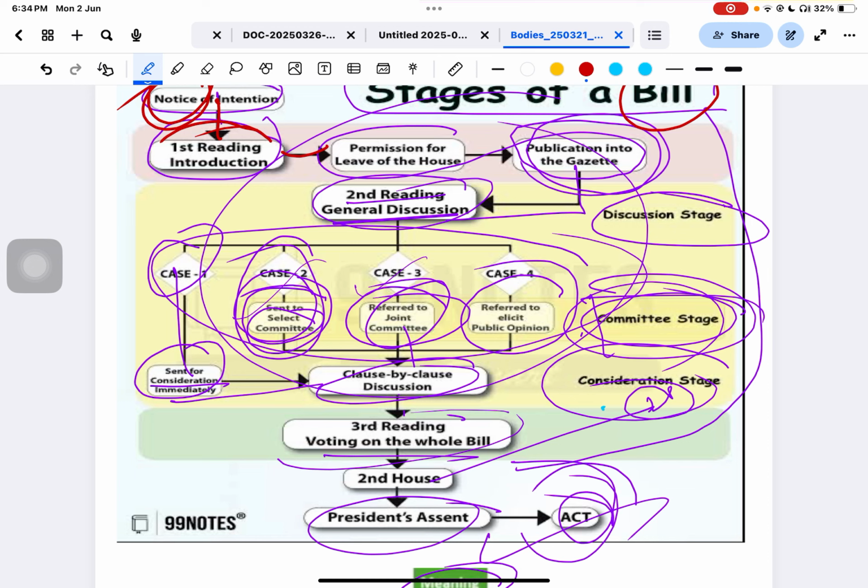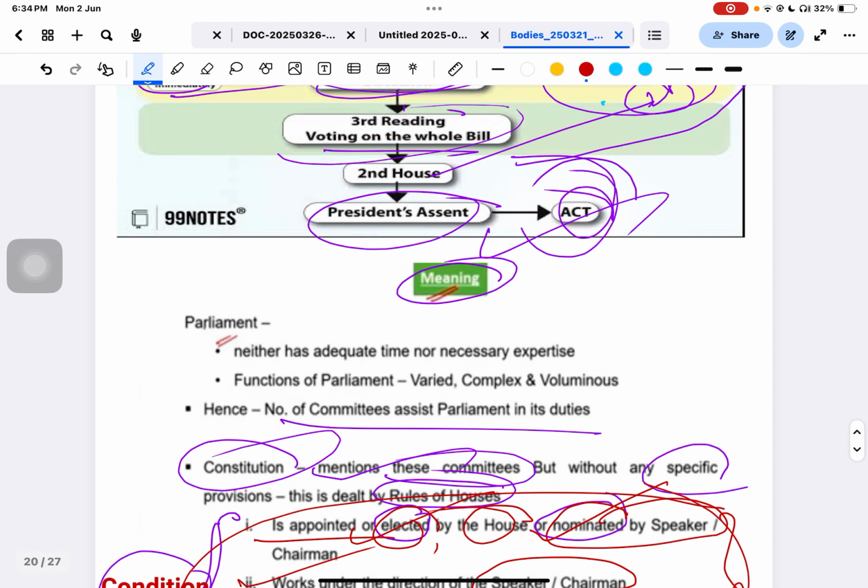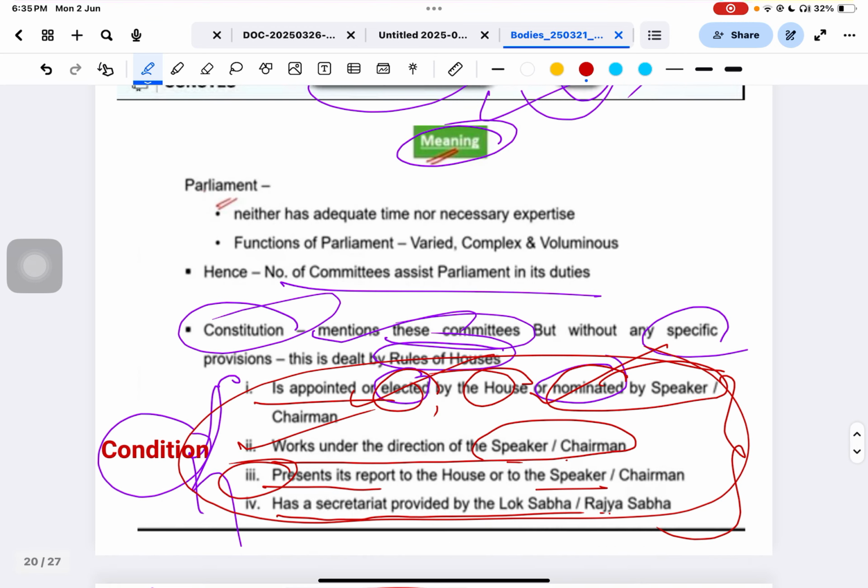So in the second reading, we have the committee, and this is the committee we are going to discuss. Why do we need a committee? They will do a deep interrogation, because ministers are not that specialised, so there is a need for experts. That is why committees are necessary.